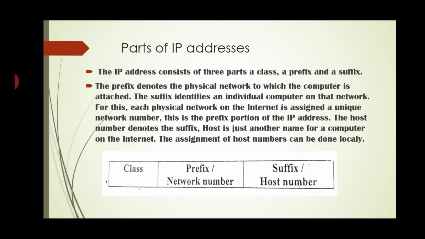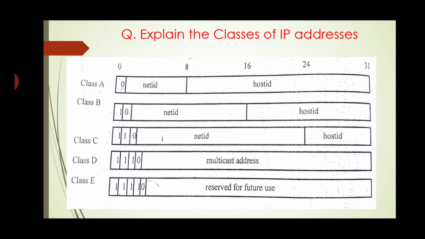This is the prefix portion of the IP address. The host number denotes the suffix. Host is just another name for a computer on the internet. The assignment of a host number can be done locally. So these are the parts of the IP addresses.